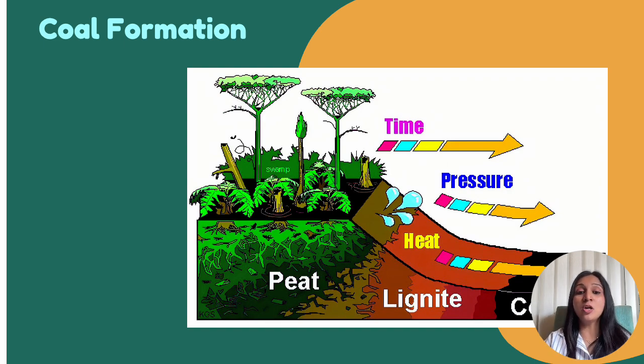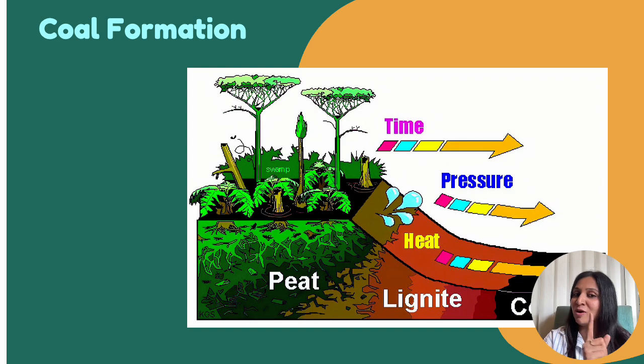Again, millions of years ago, the plants and trees that grew in swampy areas all died. They sank into the muddy ground. Over time, thousands of years later, there were layers of mud and rocks that covered them. Then there was heat and pressure from these layers that turned the plants into coal. Unlike petroleum, in coal only plants and trees form the coal. But in petroleum, both plants and animals form the oil. So that is the major difference.